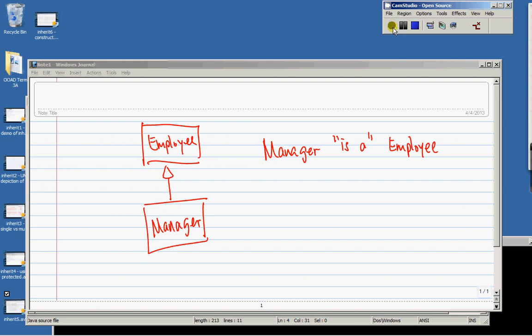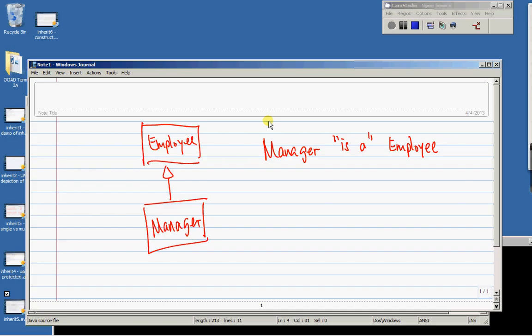Let's talk about virtual method invocation. Now this makes inheritance, this makes the language very powerful. Now back to our scenario. So we have got Manager extends Employee, and we have discussed that we can use the is-a relationship to describe the statement. The statement is correct.